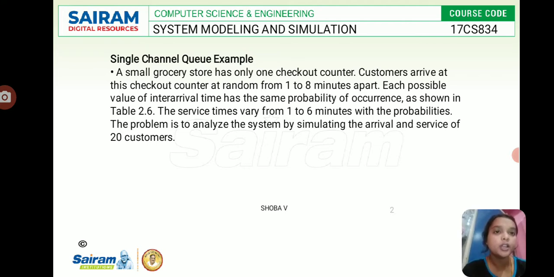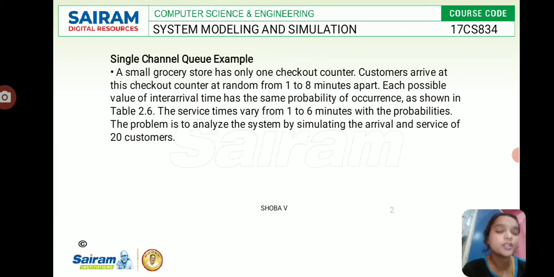So, single channel queue example. Now we are going to see the single channel queue. We already discussed the single channel queue, which has a calling population, the nature of the calling population which is infinite, the nature of arrivals and service time, and then system capacity and everything. We have already discussed this. A very small example we'll give here.